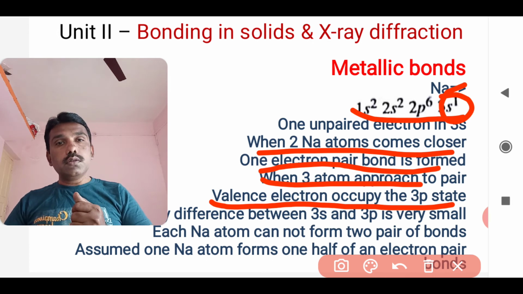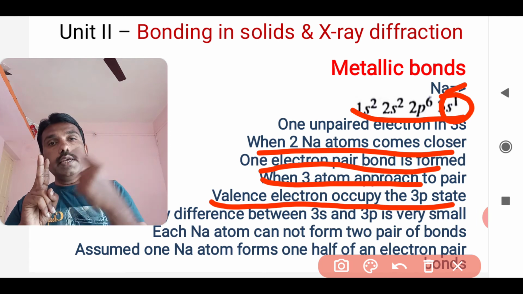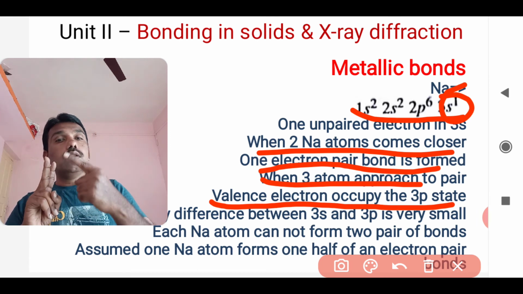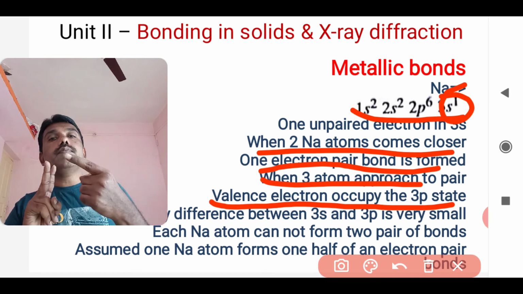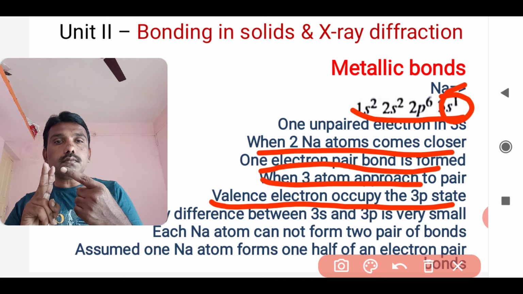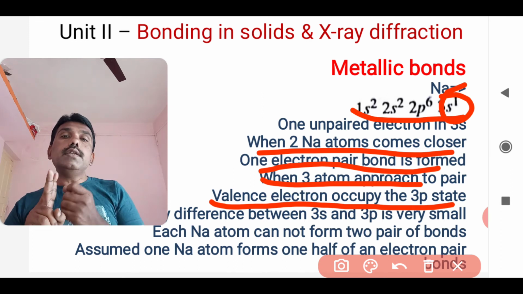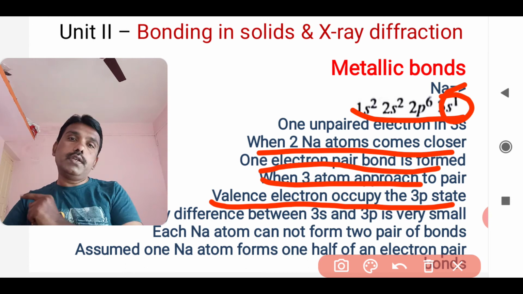Now because only 3s already has two electrons, when the next atom comes it adds one more electron. Where will it go? It will not stay in the 3s; the next step is to go to the 3p. Now the 3p state is available, but again the condition is that each Na atom forms only one